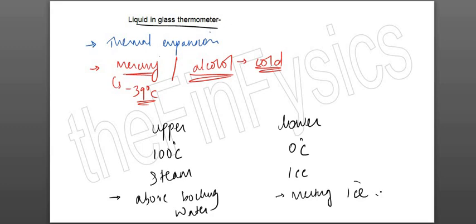Okay, these are the things that you will do to mark the upper and the lower fixed point. After marking the upper and the lower fixed point, you can divide it into equal pieces to calibrate the thermometer. Okay, this is based on calibration and the upper and the lower fixed point.